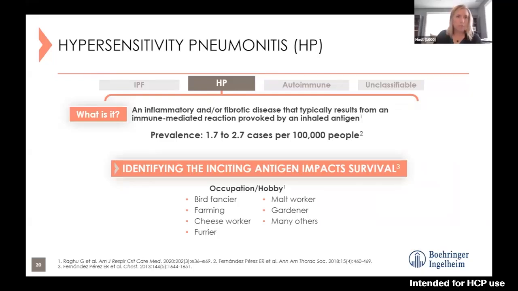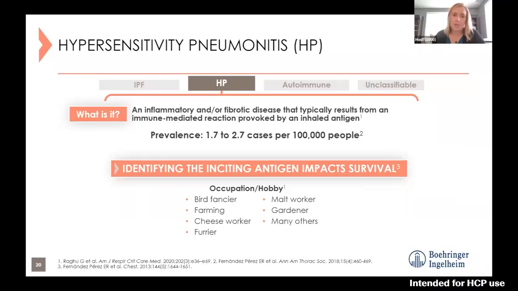Moving on from IPF, I'm going to talk now a little bit about hypersensitivity pneumonitis, or HP. HP is an inflammatory and/or fibrotic disease. They can have a spectrum in between there that typically results from an immune-mediated reaction provoked by an inhaled antigen. It's not incredibly common, 1.7 to 2.7 cases per 100,000 people per year.